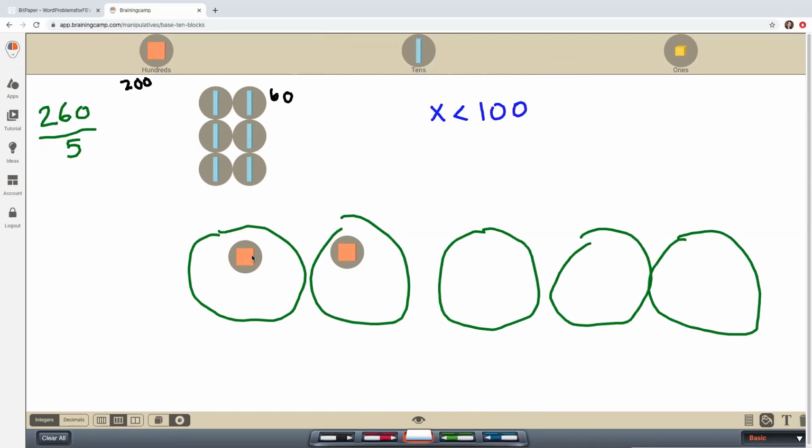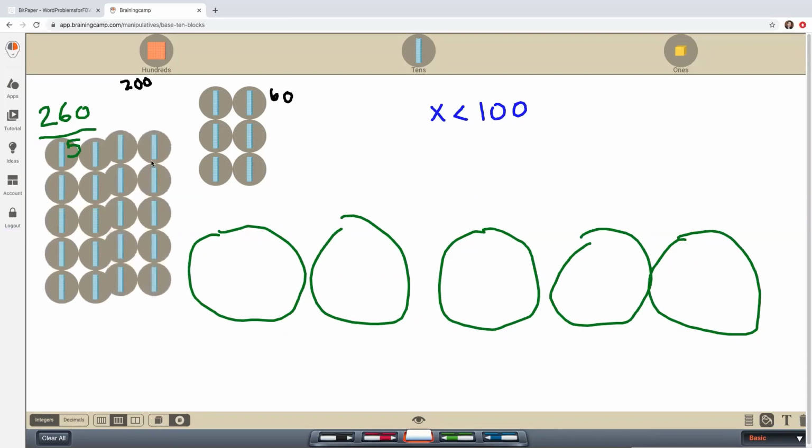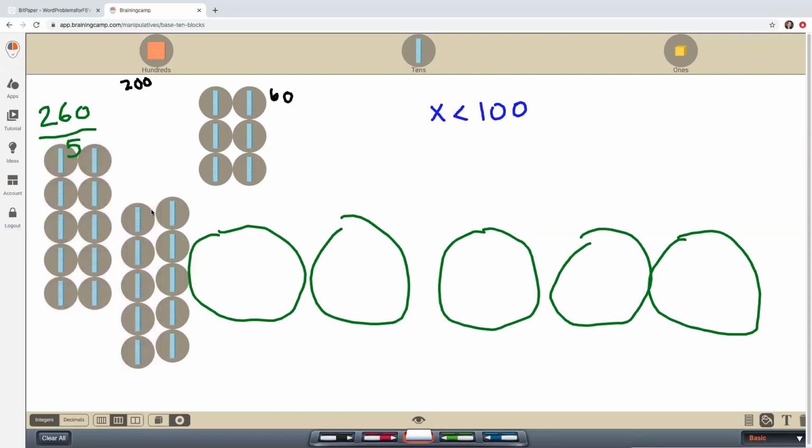Okay, so in order to model this for you, I need to turn these hundreds into tens because my answer is going to be less than 100. So over here on the left, I can turn these into tens, and I will turn this one into tens as well. All right, so let me move these a little bit so I can easily count them. Actually, let me do some erasing. This might be easier.